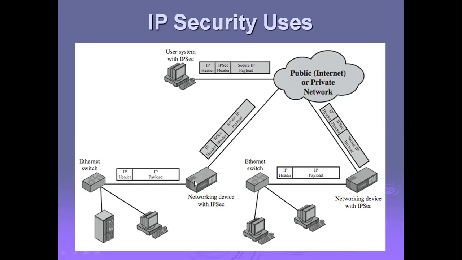After that, we deploy the network device. The switches are deployed at the physical and data link level. At the network level, we deploy network devices like routers and other networking security devices. IP security is always deployed at the network level, as per our discussion.